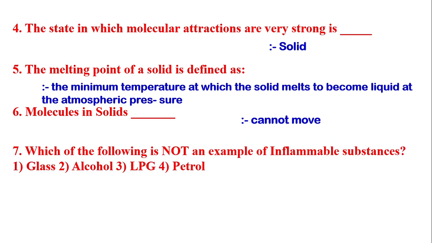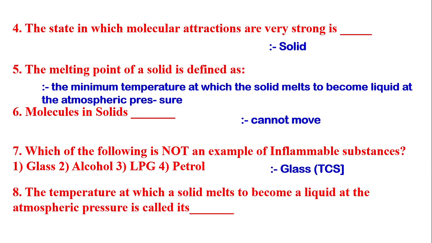Next question is, which of the following is not an example of an inflammable substance? Options are option A glass, option 2 alcohol, option C LPG, option D petrol. The answer will be glass. Next question is, the temperature at which a solid melts to become a liquid at atmospheric pressure is called its, answer is melting point.